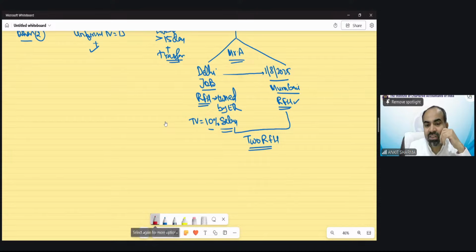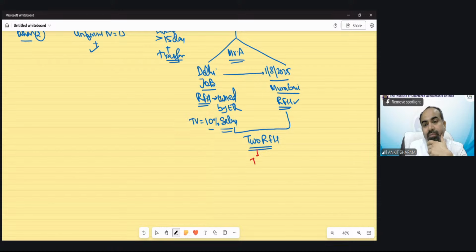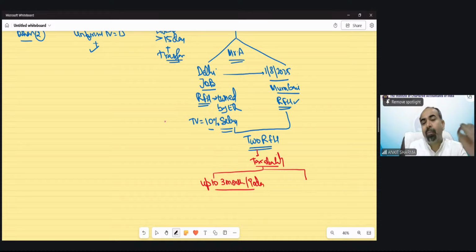Now the problem is this: when you have two rent-free houses, then which one do we need to tax? This is our case number 5. Suppose you have more than one rent-free house, then how does the taxability need to be done? The provision explains that up to 90 days, or we can say up to 3 months, income tax says we will only tax one. Out of these two, you have to tax only one. Only one needs to be taxed.